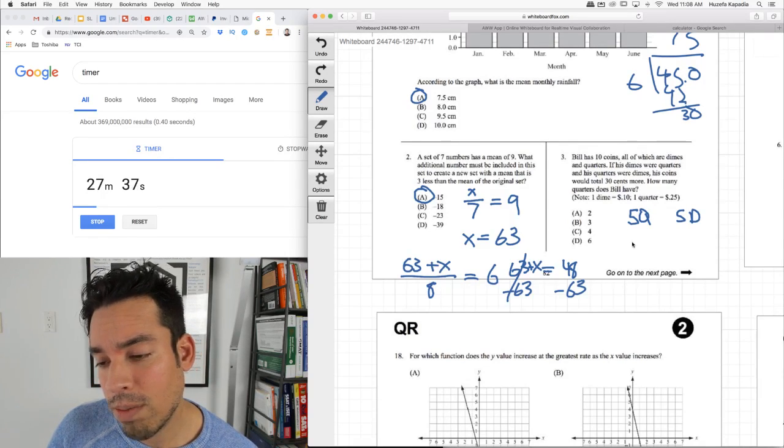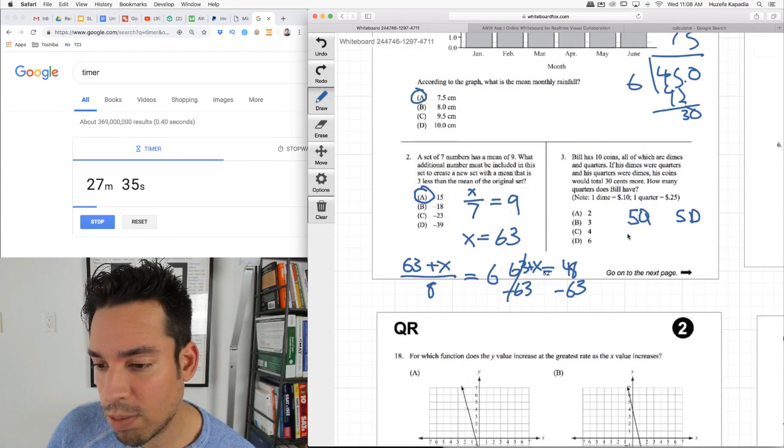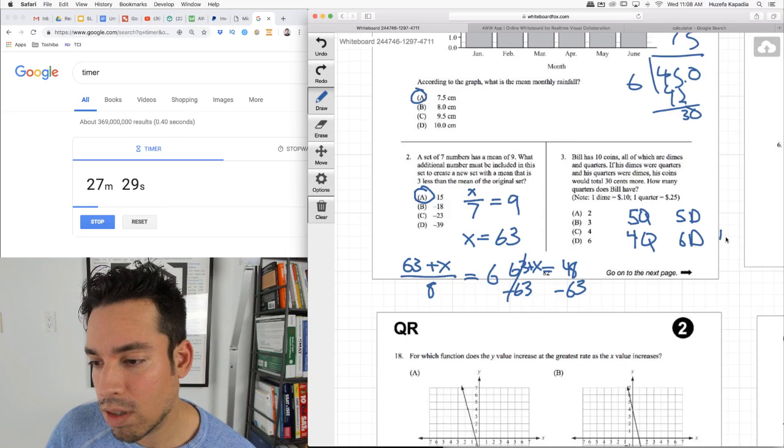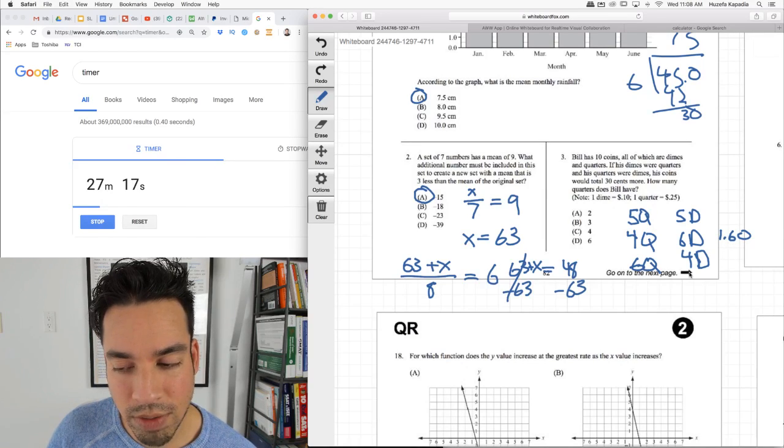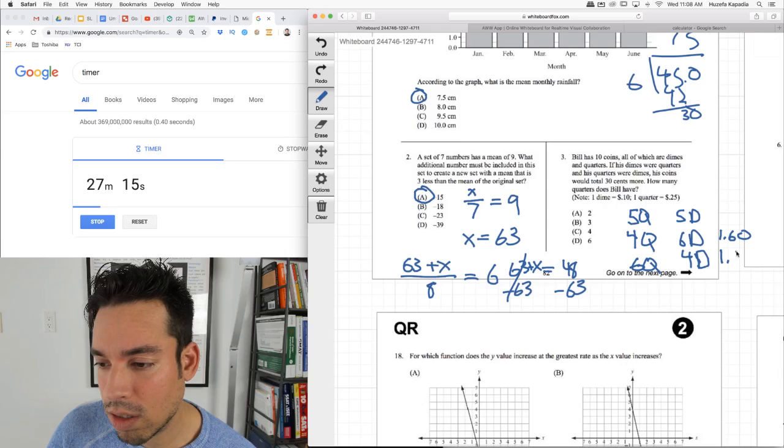I remember this problem, but it's basically like if we have 4 quarters and 6 dimes, that's 60 plus $1, that's $1.60. And then if I have 6 quarters and 4 dimes, I know this is going to be a difference of 30 cents. 6 times 25 is $1.50 plus 40 is $1.90. Check it out.